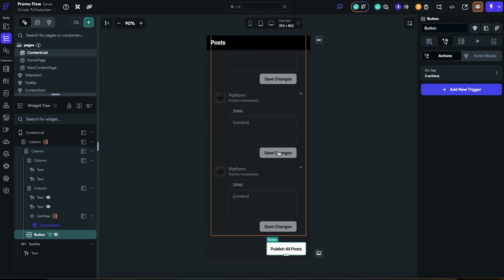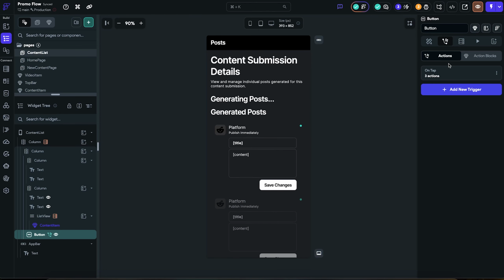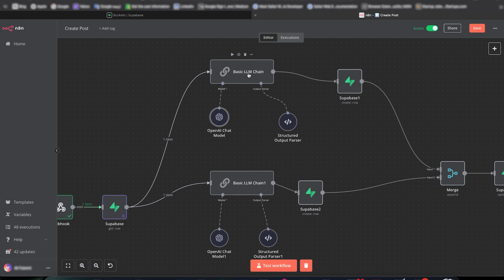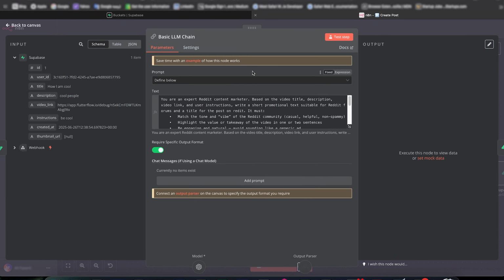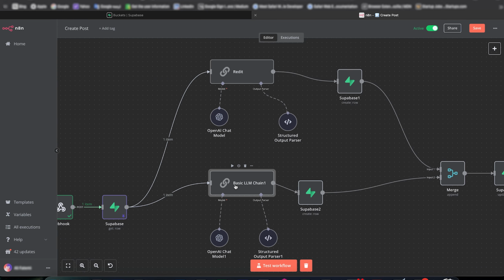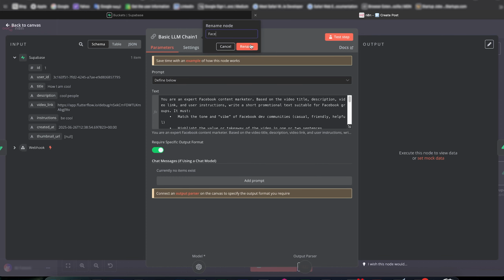And we can actually test out our FlutterFlow project. I made a change over here. Before we were using agents, and agents used way too many tokens and they were useless for our use case because they were a bit unreliable. So I just switched to basic LLM chain. And I just have to rename it so it makes sense a bit. So this one is for Reddit. Rename. This one is, for example, for Facebook, I guess.